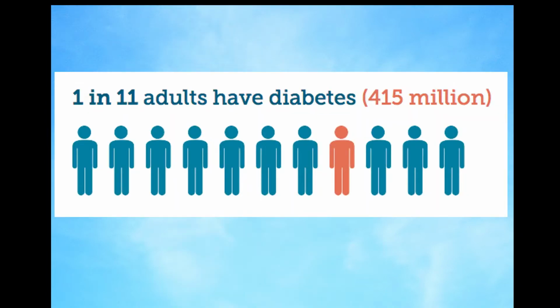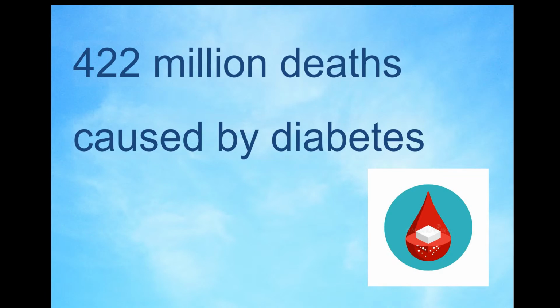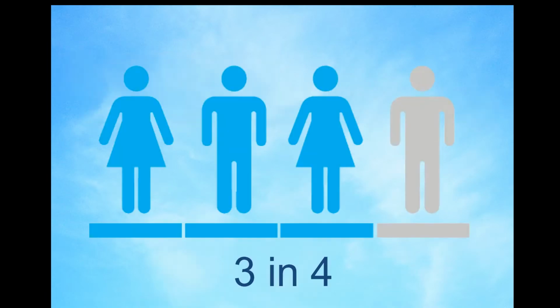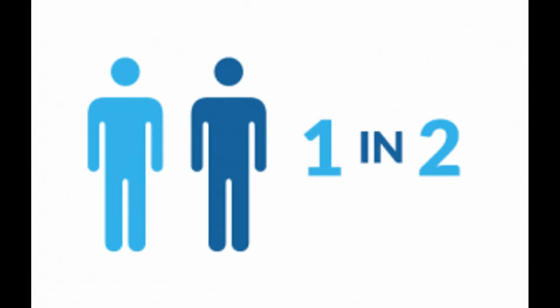1 out of 11 people was living with diabetes in 2019. In the same year, 42 million deaths were caused due to diabetes. The burden of diabetes is high in developing countries, as 3 in 4 people with diabetes live in low and middle income countries. Even though 50% of type 2 diabetes can be prevented, 1 in 2 adults with diabetes remains